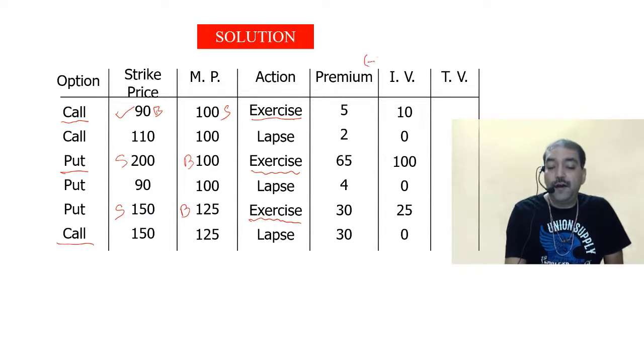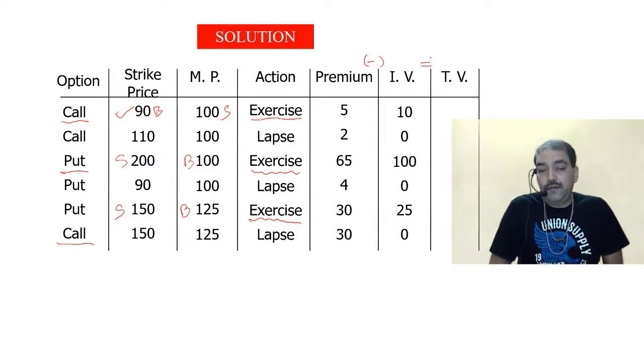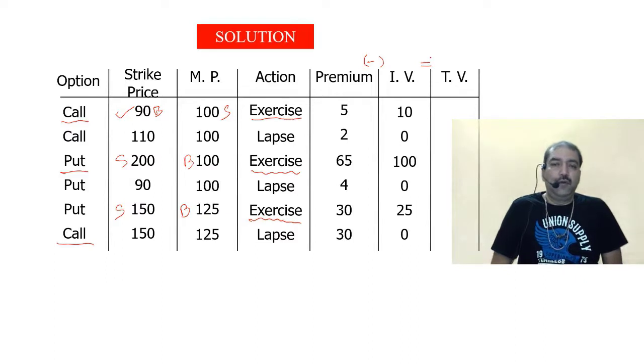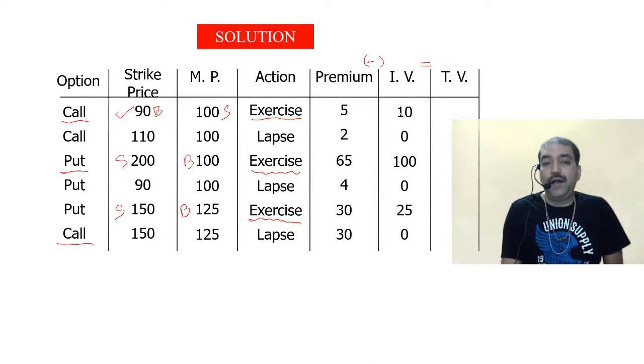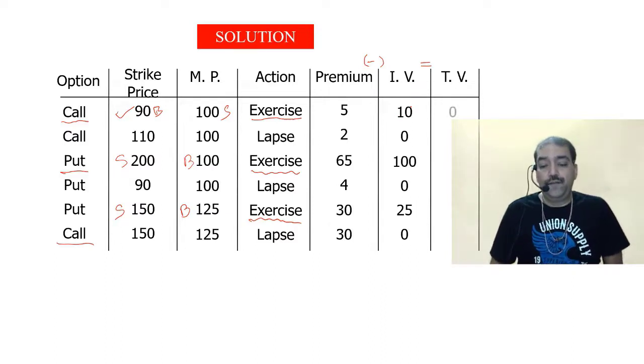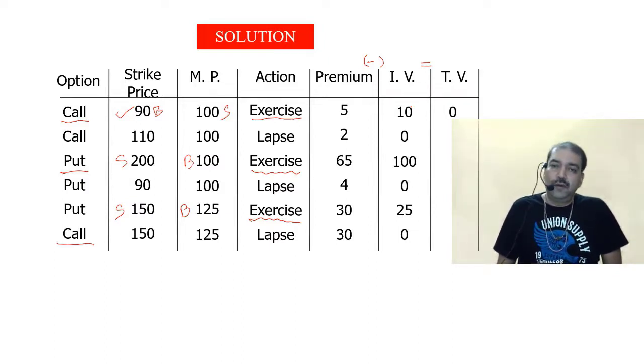Premium minus the intrinsic value is equal to time value. But time value can never be negative. Time value can never be negative. Either it is a positive number or it is 0. It can never be negative. So now 5 minus 10, if I am getting a negative number, I will be writing 0. 5 minus 10, I will be writing 0. I can't write a negative number. Time value cannot be negative.